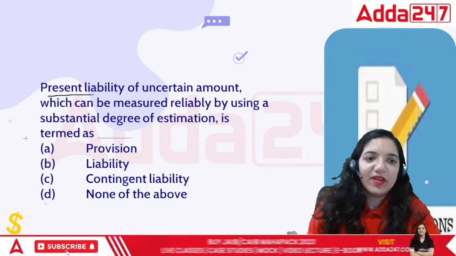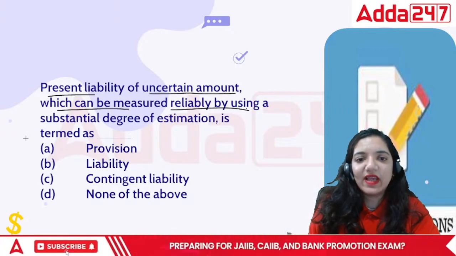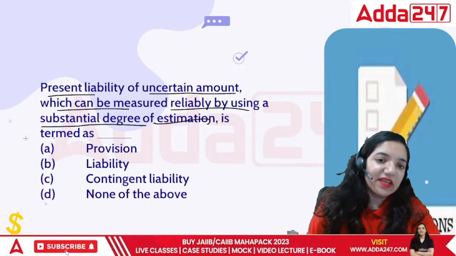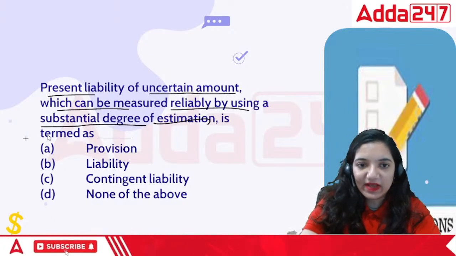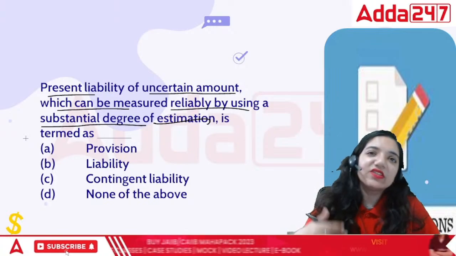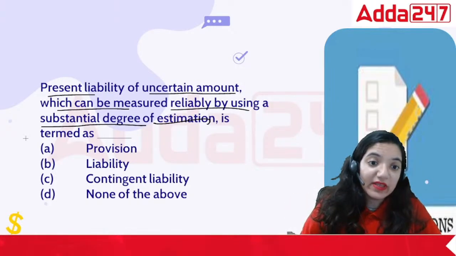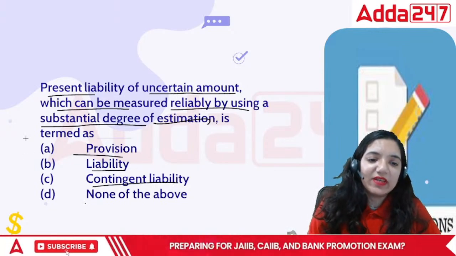Then comes present liability of uncertain amount, which can be measured reliably by using a substantial degree of estimation, is termed as. You can see that it is possible that we can find out the value. There is a certainty, and at least up to a great extent, I can still find out what the particular amount would be. So is it provision? Is it a liability or contingent liability or none?